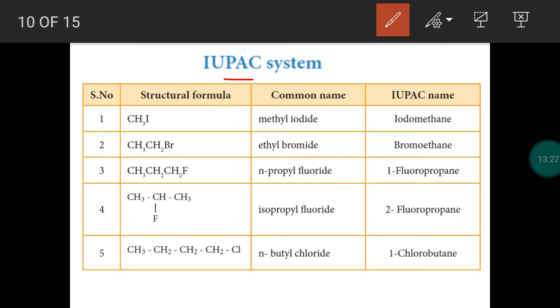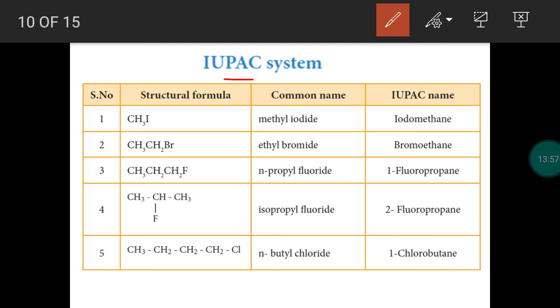And the next IUPAC name. So the general IUPAC name is haloalkanes. First mention the name of the halogen, then write the parent name. Parent name means alkane name. While mentioning the halogen, don't write it as fluorine, chlorine, bromine, iodine. You write it as fluoro, chloro, bromo, iodo, like that you have to mention. So the general IUPAC name is haloalkane.